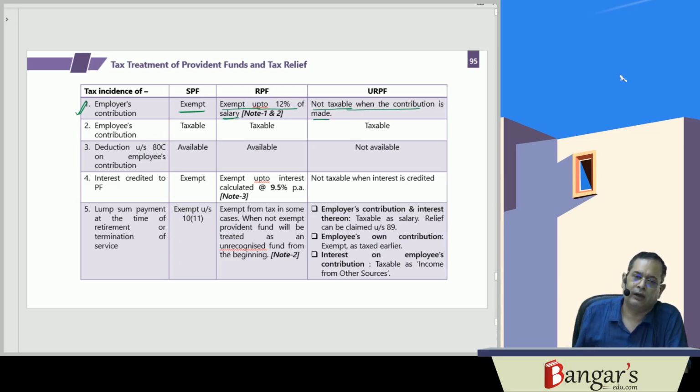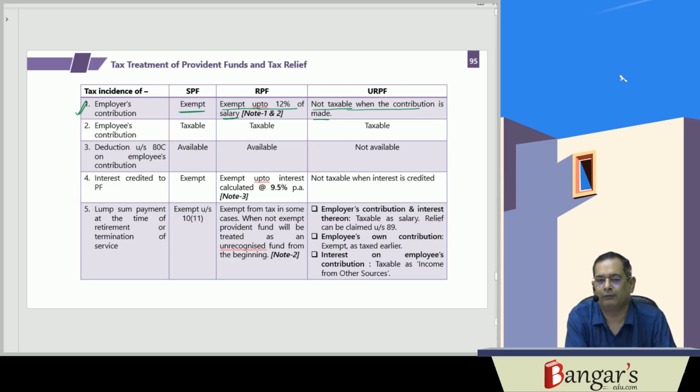Then the employee's contribution is basically deducted from salary, so it is his own contribution. Does it qualify for deduction? Yes, the employee contribution qualifies for deduction under section 80C, whether it is a statutory provident fund or a recognized provident fund. But in case of unrecognized provident fund, the same is not eligible for deduction.